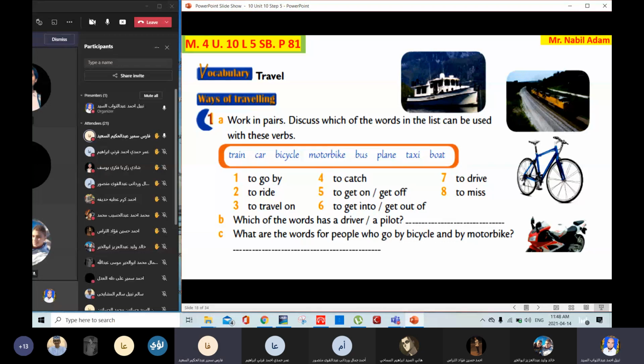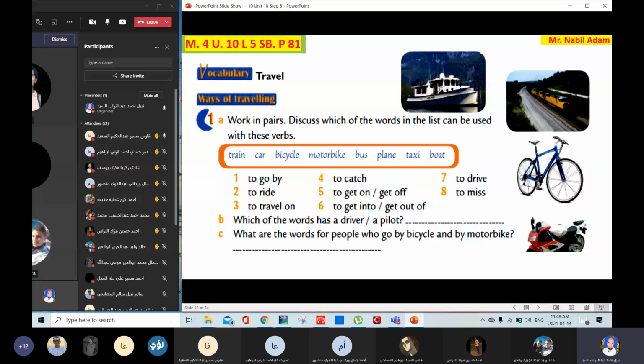To go by train. Yes, what else? Go by train. Can you go by car? Yes, by car, by plane, by boat, by bus. All of them. Okay, all of them.